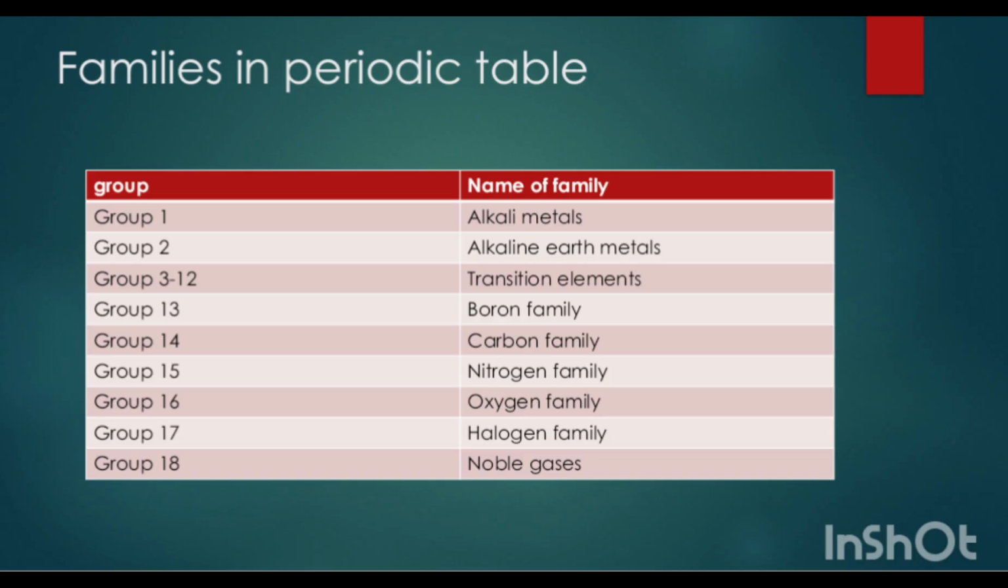As I have said before, the elements in the same group show the same characteristics, so they are classified into families. The families in the periodic table are: group 1 is known as alkali metals, group 2 is known as alkaline earth metals, groups 3 to 12 are known as transition elements, group 13 is known as the boron family, group 14 is known as the carbon family, group 15 is known as the nitrogen family, group 16 is the oxygen family, group 17 is the halogen family, and group 18 is noble gases.